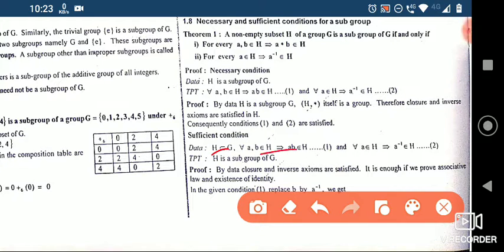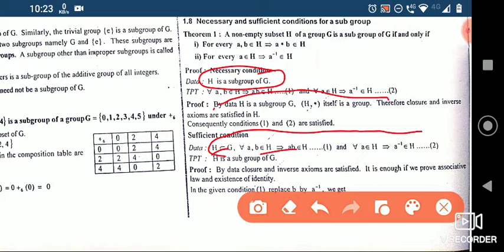For all a, b belongs to H, that implies ab belongs to H, and for all a belongs to H, a inverse belongs to H. These two conditions are given here. If you have the subgroup, then these two conditions will be true, which we proved. But here the data itself is these two conditions, and then we'll prove that H is a subgroup of G. TPT means to prove that.